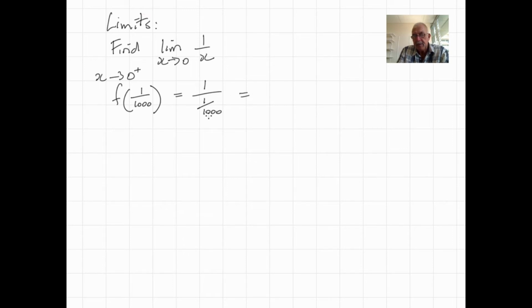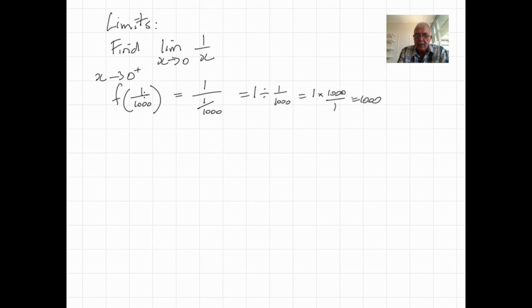And you know that division by a fraction, so that's like 1 divided by 1 over 1,000. And the way to cope with division by fractions is change the divide to a multiply, flip this one upside down. And that's just equal to 1,000.